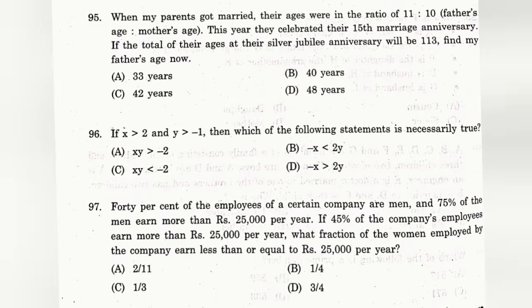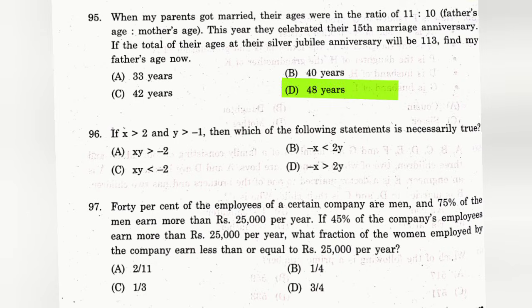Question number 95. When my parents got married, their ages were in the ratio 11:10, father's age is to mother's age. This year, they celebrated their 15th marriage anniversary. If the total of their ages at this silver jubilee anniversary will be 113, find my father's age now. The answer is D, 48 years.